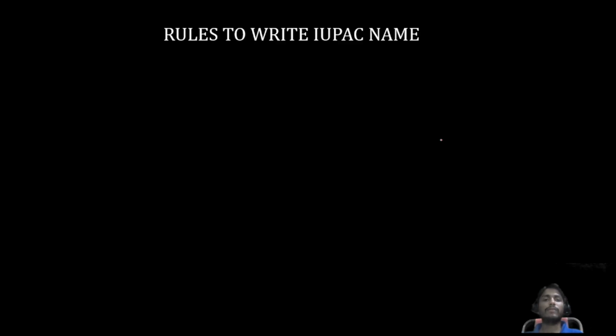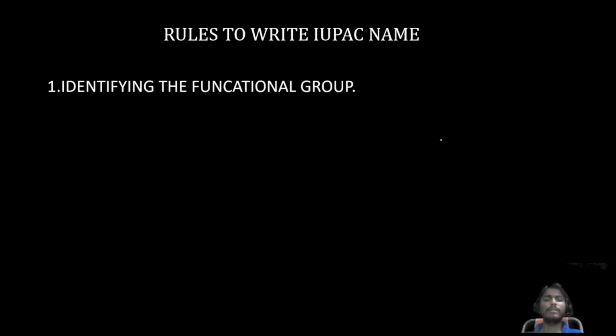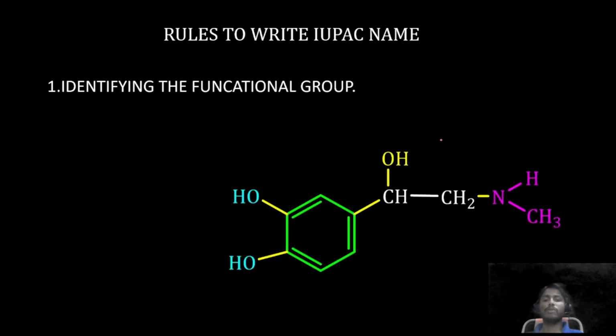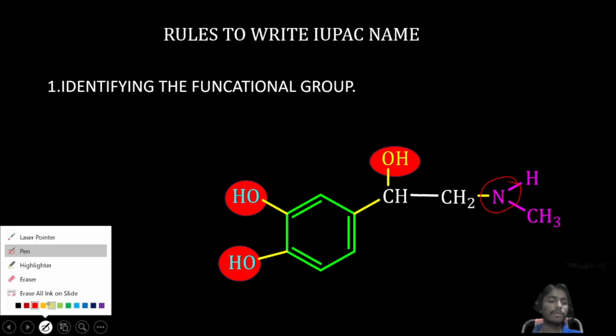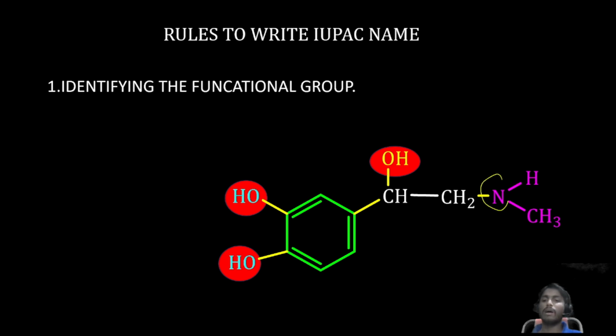First, the rules to write the IUPAC name of a drug. Three rules are very important. First, we need to identify the functional groups in the given drug. This is the first given drug. We need to identify the functional groups: an alcohol is there, another alcohol is there, and an amine group is there. Just now we discussed the functional groups.